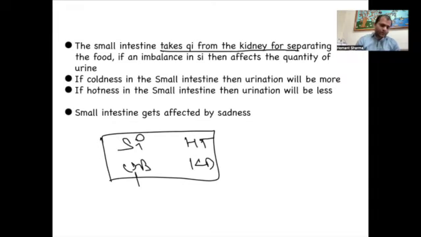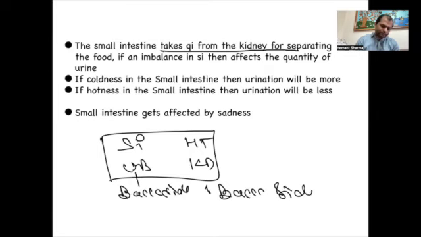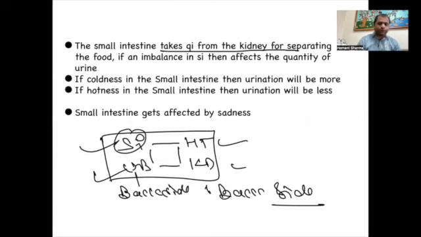SI and UV are the meridians of the backside. Heart and kidney are also meridians of the backside. They are working together. If any disharmony is happening anywhere, you can take the support of all the four organs.